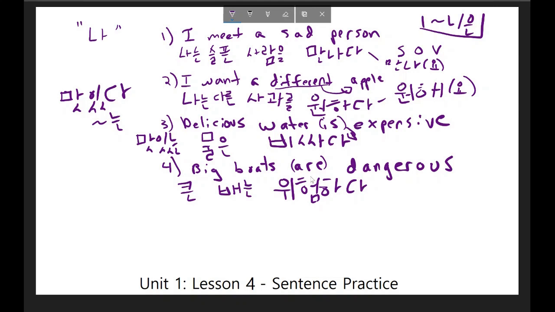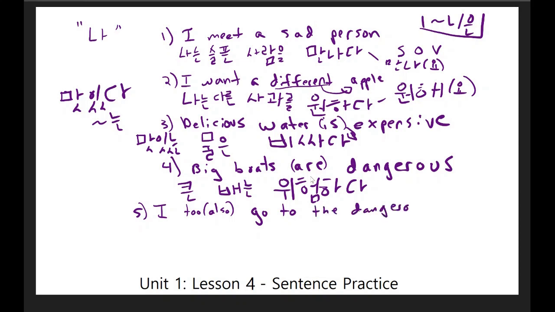The fifth and last sentence, which I always like to make difficult, that I would like you to try to translate is, I too, or you could also say I also, go to the dangerous bus stop. This sentence might sound a little bit ridiculous, but remember, at this point, we're merely concerned about the structure of the sentence and don't really worry about when you might say this. I'll give you 10 seconds, and you can start now.